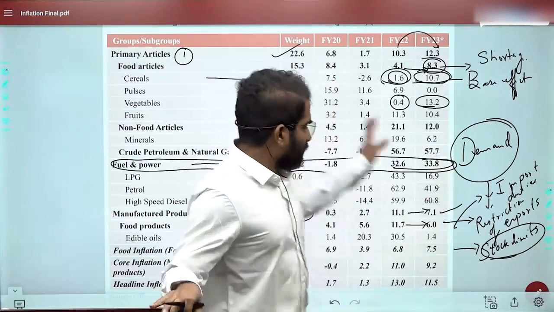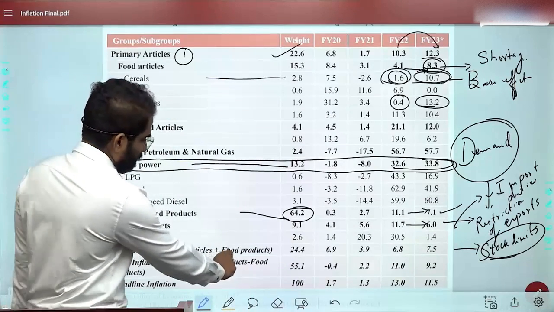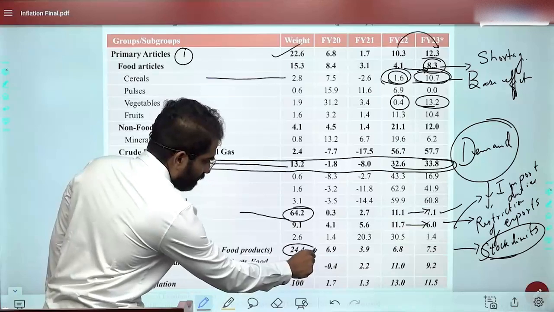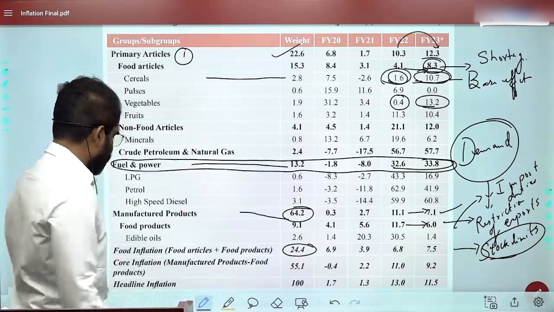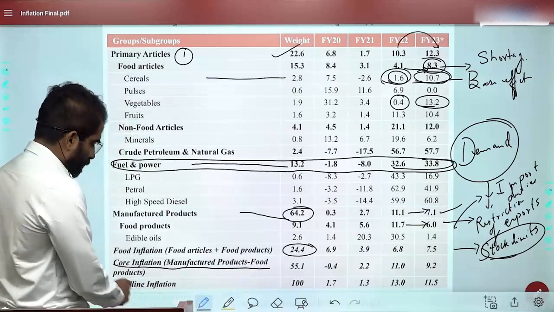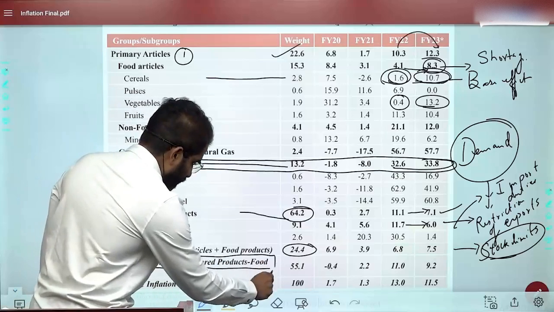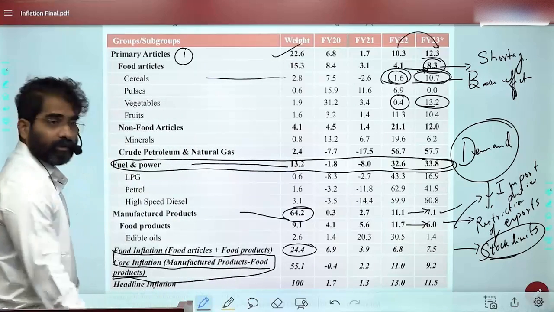Now, once this table is clear, here if you see food inflation, food articles plus food products, 24.4. That understanding we should have. Core inflation, as we have discussed, is manufactured products minus the food products.